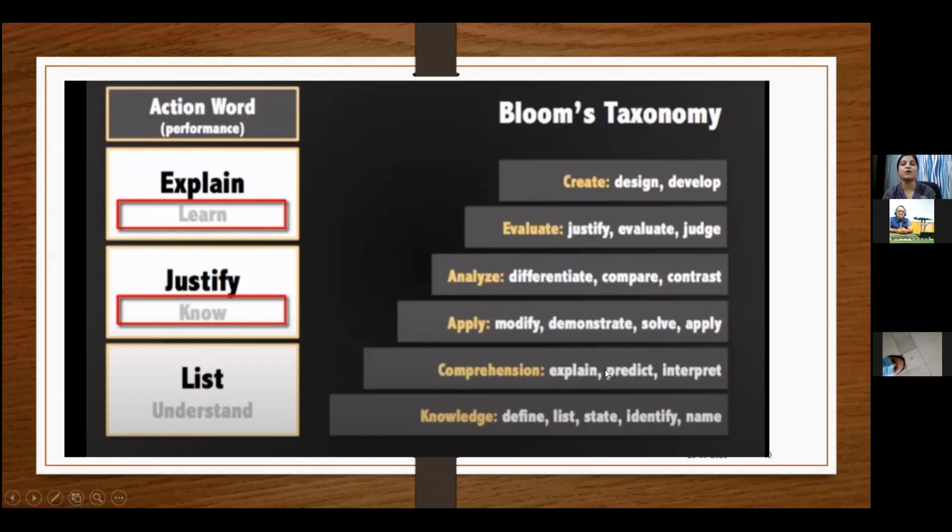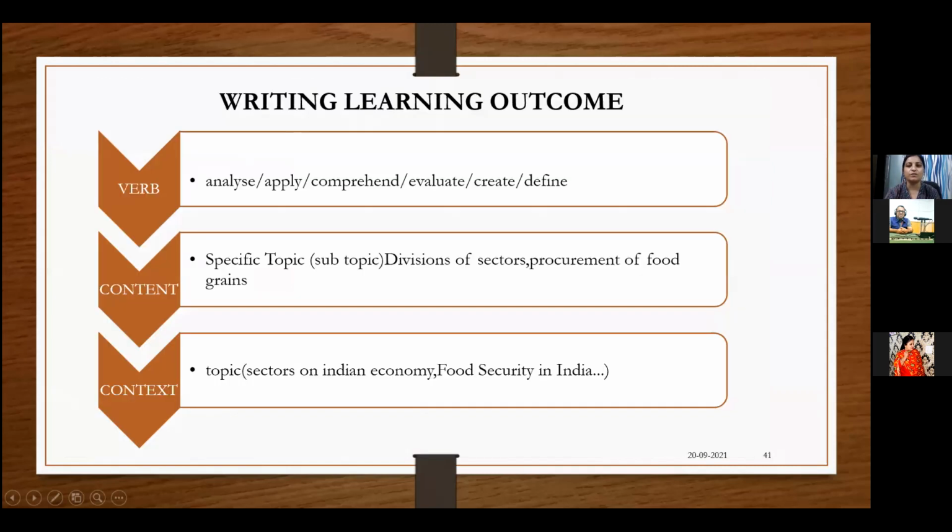Before the meeting, there was a break in the meeting, I was talking about GPS, that is how the student will know what is the destination that he or she has to reach. The student should be able to justify, evaluate, and judge. The student should be able to design and develop. So use these verbs when you are talking about learning outcome.